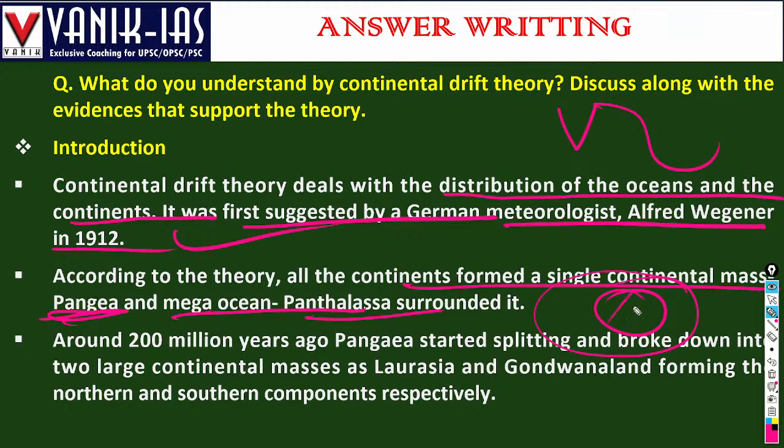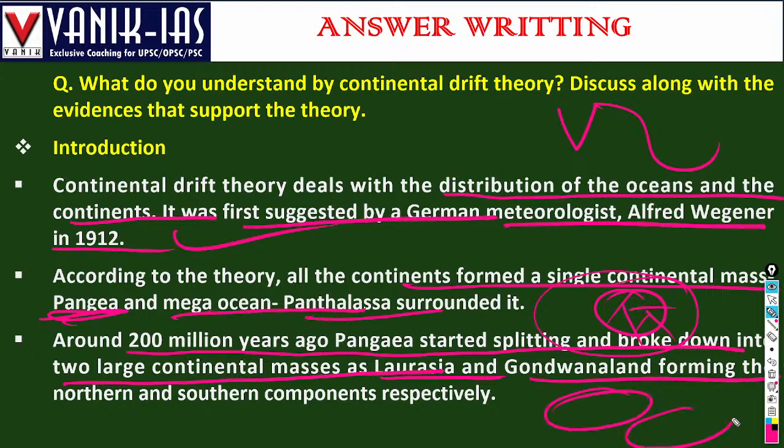Now this big continent Pangea broke up. Around 200 million years ago, Pangea started splitting and broke down into two large continental masses, Laurasia and Gondwanaland.